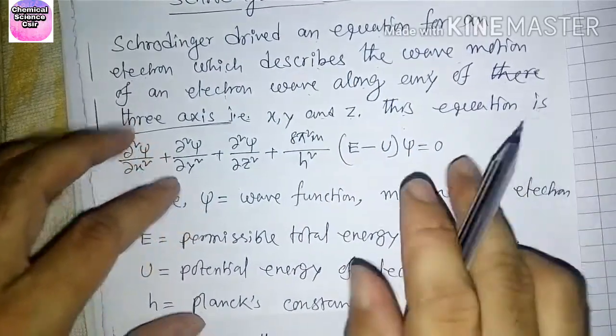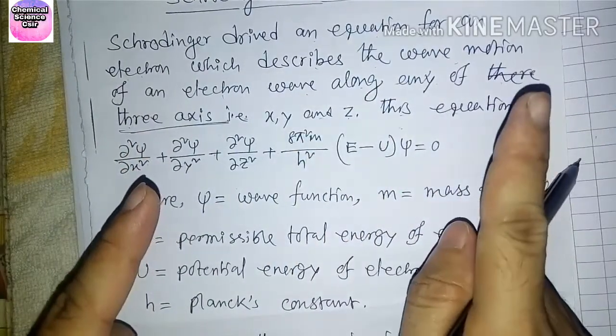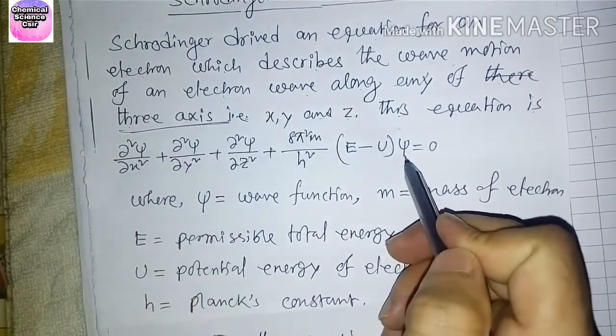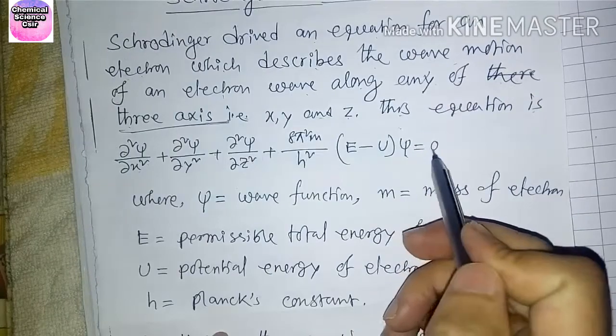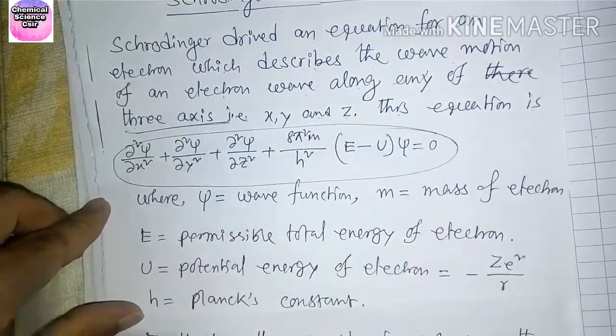First of all, these Greek letters you should learn. This is very important. This is a Greek letter also, psi. So this one is the Schrodinger wave equation.